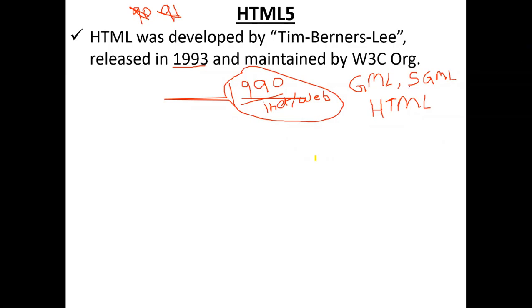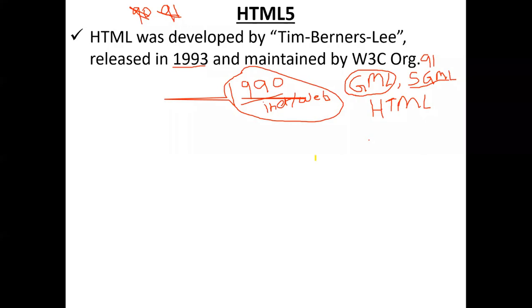Somebody without knowing these may think something like 91 it is released, sir. No, not 91, SGML is released. In 1991, HTML was released. So what is this GML, sir? GML stands for Generalized Markup Language. It's one of the web designing programming languages, and moreover, this is the first web designing programming language in our world. In our IT world, GML is the first markup language to design web pages, static web pages.